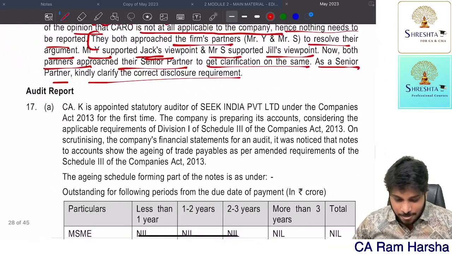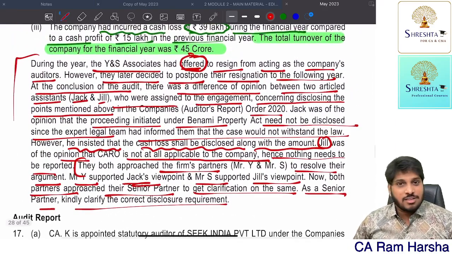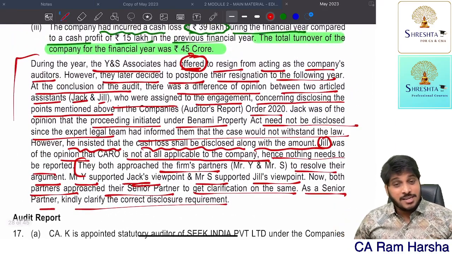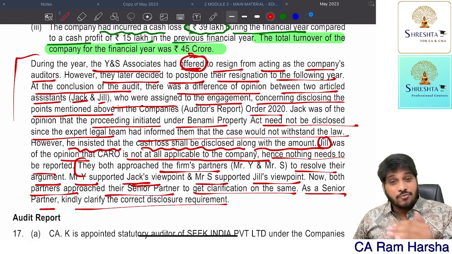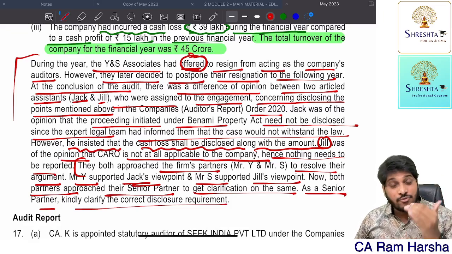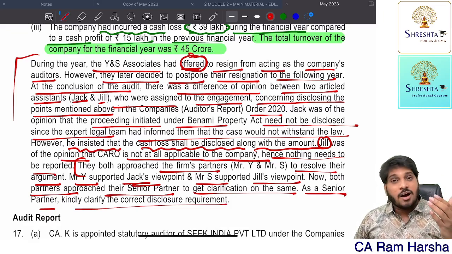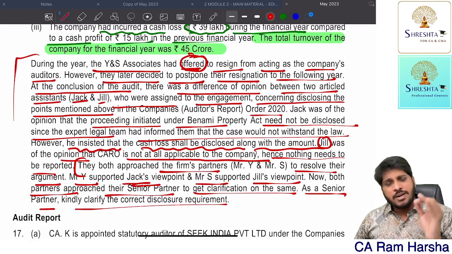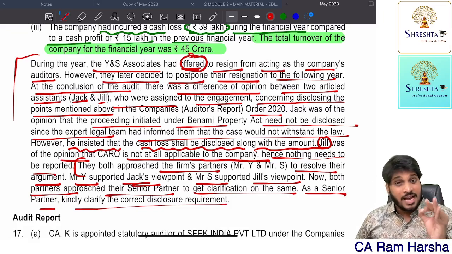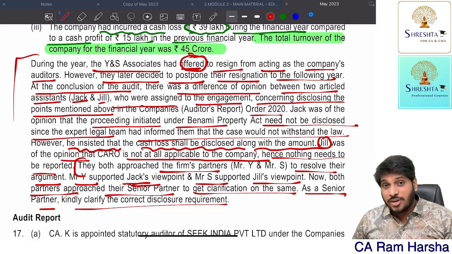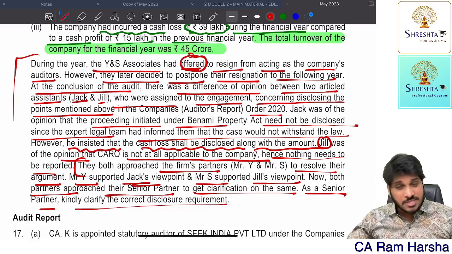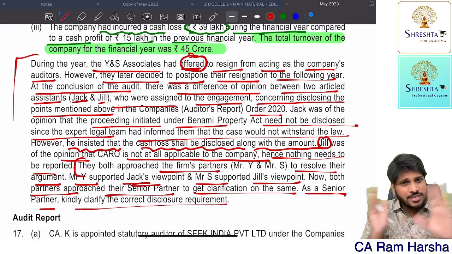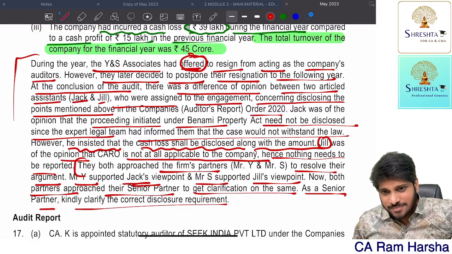Now you see here, you just have to write the CARO applicability provision. You need to clearly mention that since the company's turnover is beyond 10 crore, at 45 crore, it is not a small company. Therefore, CARO is applicable. Further, if any Benami proceedings are pending against the company as at the end of the year, it has to be reported in CARO. Cash losses shall be reported. So therefore, the opinion of Mr. Y, yes, read this question and tell who is right, who is wrong. That's it. Answer is done.